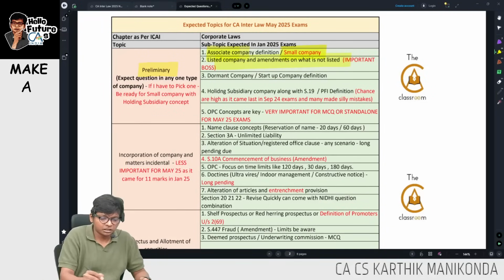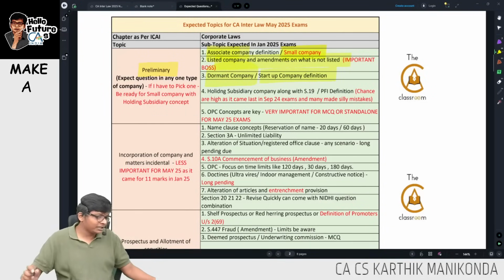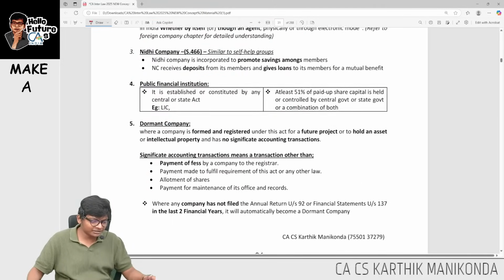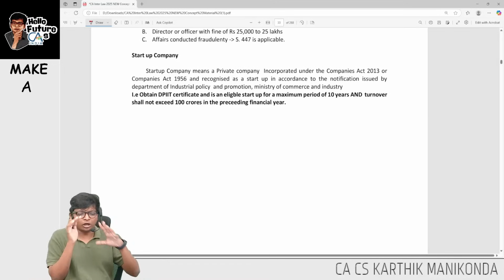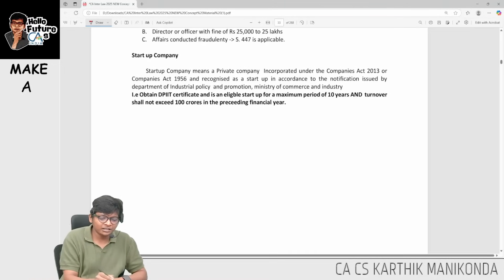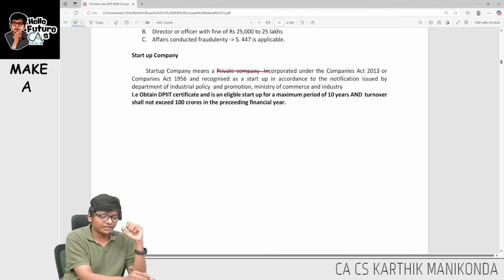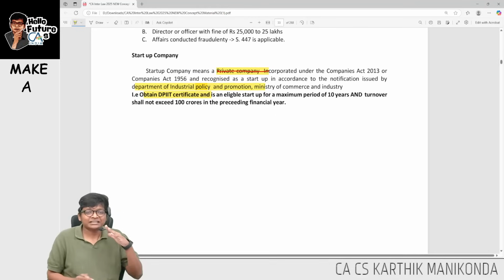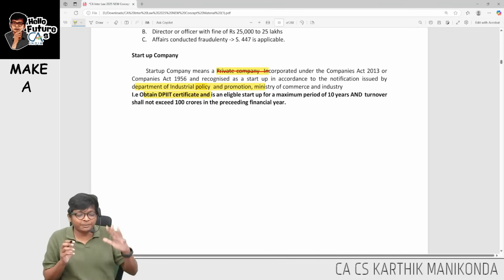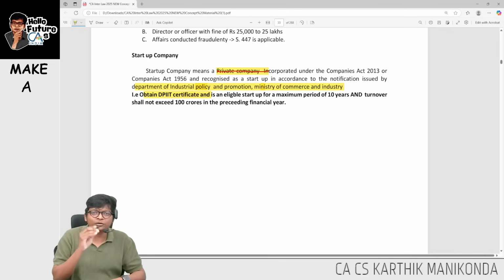Okay, next, startup company and dormant company, guys. Look at this. Let me go to startup and dormant. If I take the definition of startup company, not tested so far, but very important, it has to be a private company. First, it has to be a private company, and it should be recognized under the government, and they should obtain a DPIIT certificate. You have to get this from the Department for Promotion of Industry and Internal Trade, the Ministry. From there you have to get a certificate.